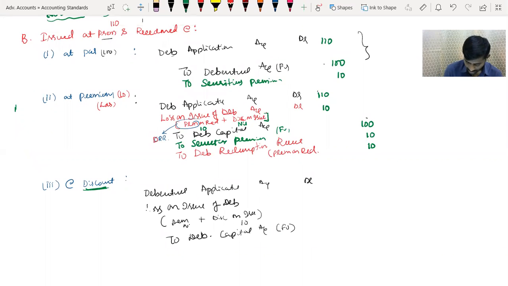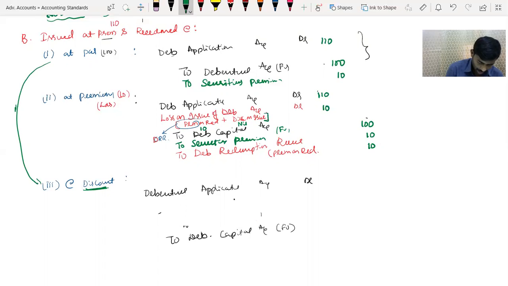So by mistake I have recognized here as a discount, my dear friends, which I am very sorry about. Always this discount entry is the same as redeemed at par. Discount is not to be recognized. It is recognized at the time of issue.